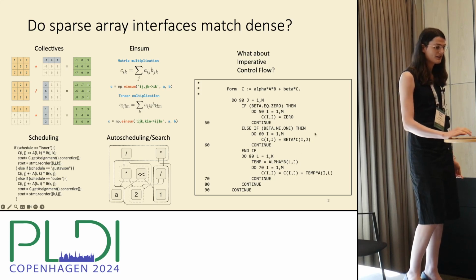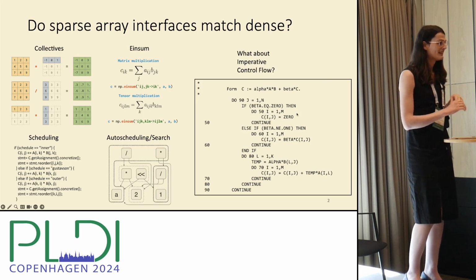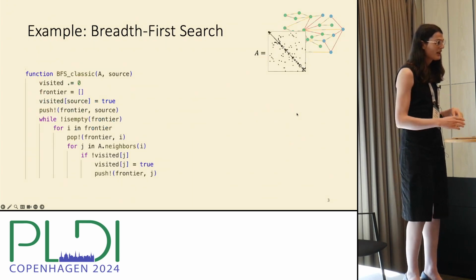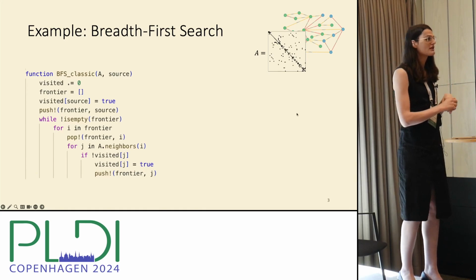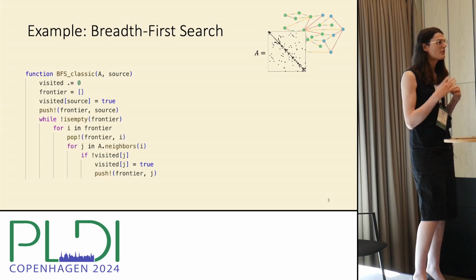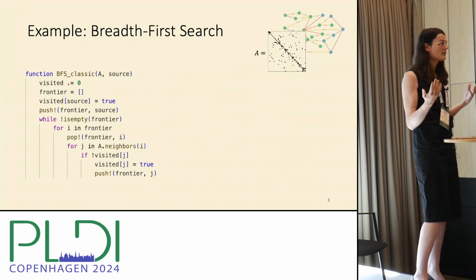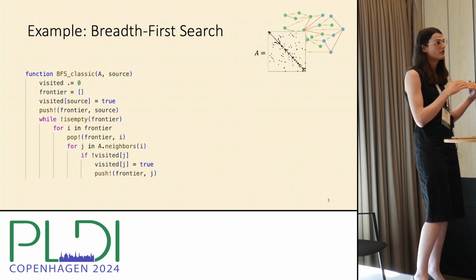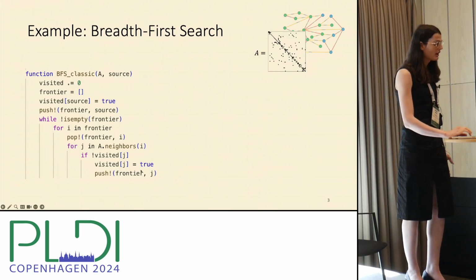Here's my favorite little program. So we start with a little example. It's breadth first search, right? So this is a program that we should be able to express in a sparse compiler. But there's a couple reasons why breadth first search is a little tricky. We can't always just write an einsum. That doesn't get us all the way to where we need to go with what kind of optimizations we want to do. So the classic BFS, right?